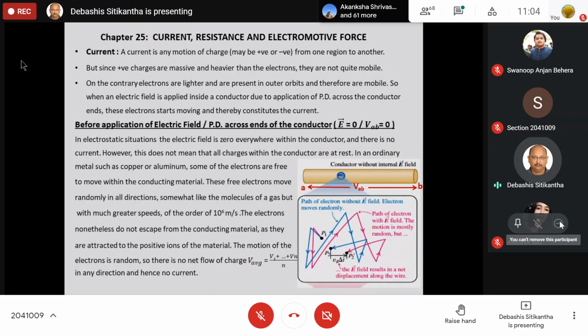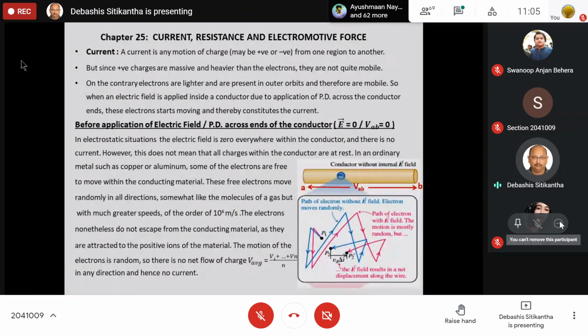As we all know, current. Till now you have been studying that current is nothing but the flow of electrons. Well and good, that is a correct definition. But the real definition is that current is any motion of any charge. Current is the flow of charge from one point to the other in a conductor. That means your charge may be positive, may be negative. But most of the time we define current as the flow of electrons. Even though the definition is correct, it is not general in nature.